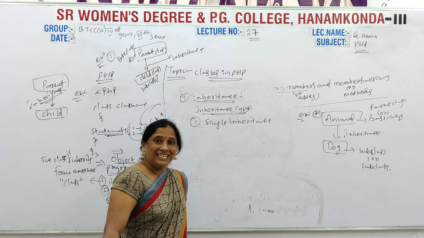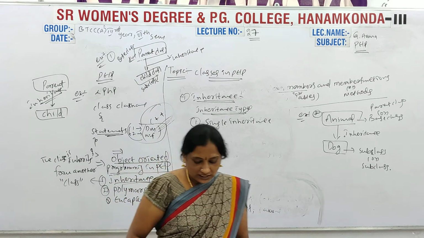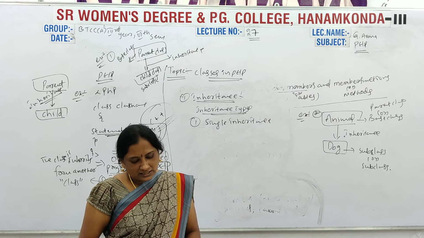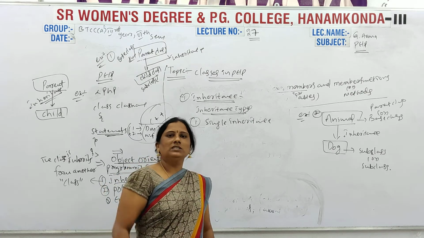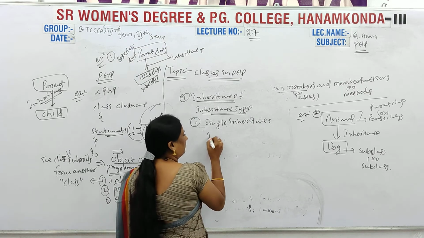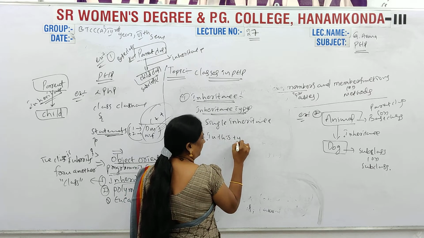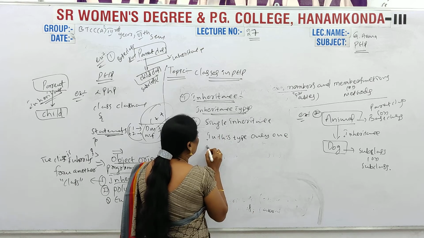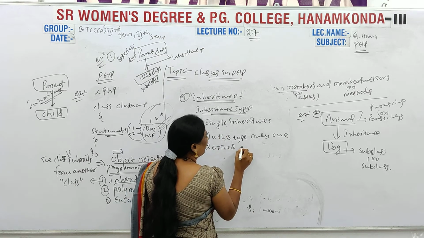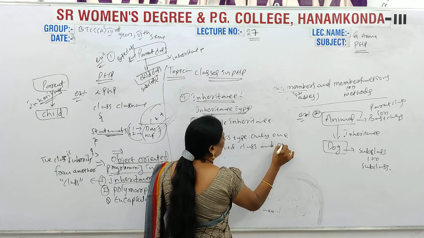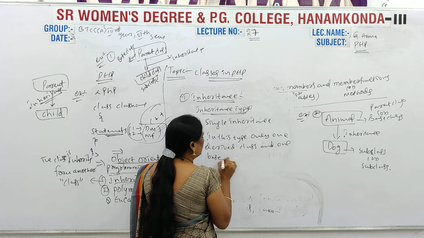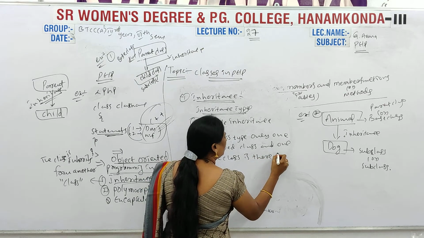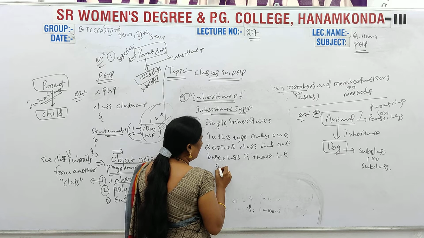Once again, single inheritance means what? In this type of inheritance, only one derived class and only one base class are there. That is called simple inheritance. That is single inheritance.